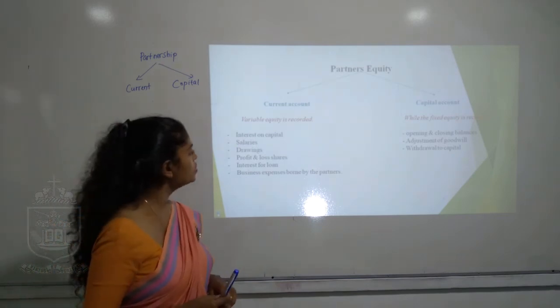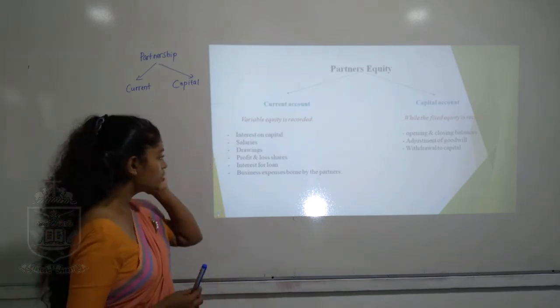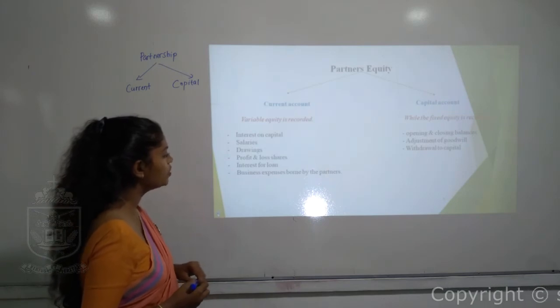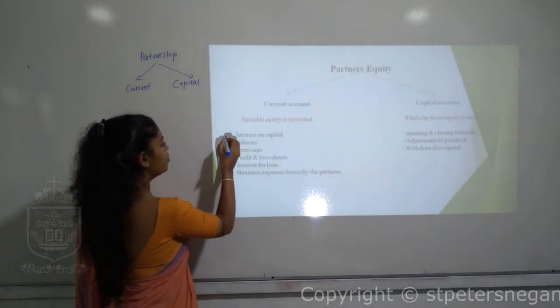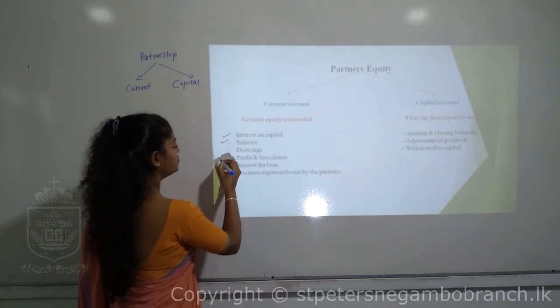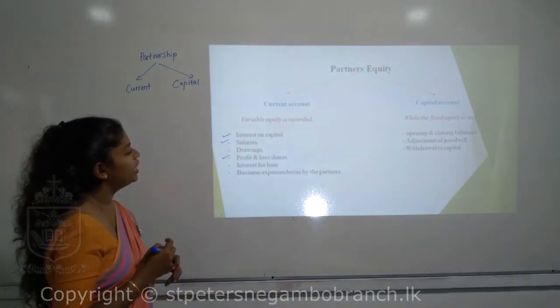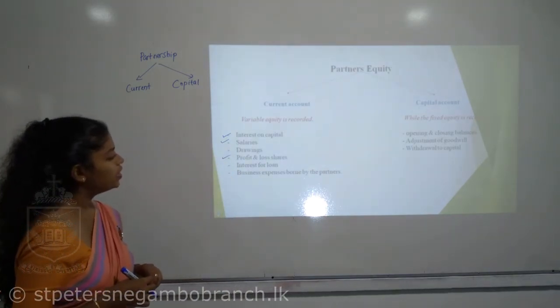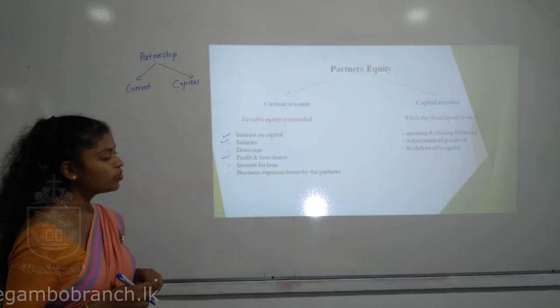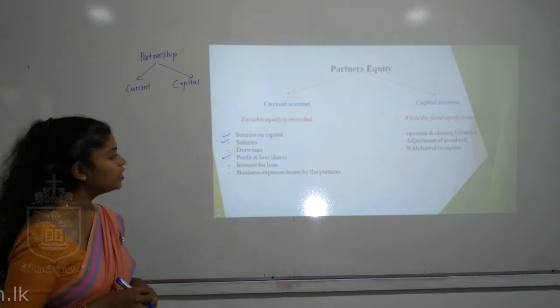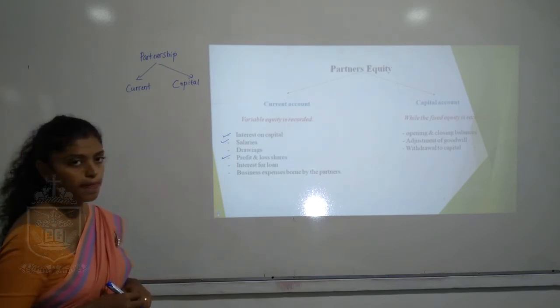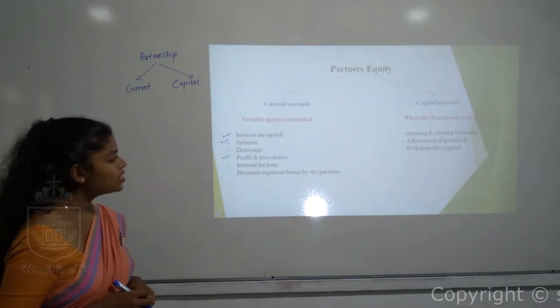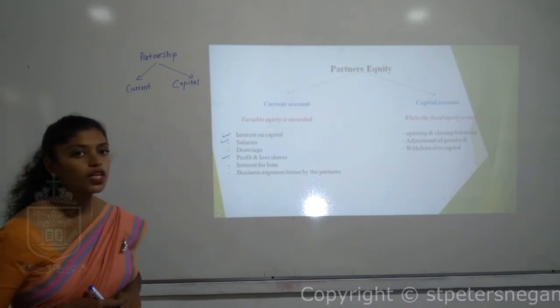The current account is recorded with the following: interest on capital, salaries, and profit and loss shares. Can you remember we covered these three in the previous segment? These items are the appropriation of the net profit.